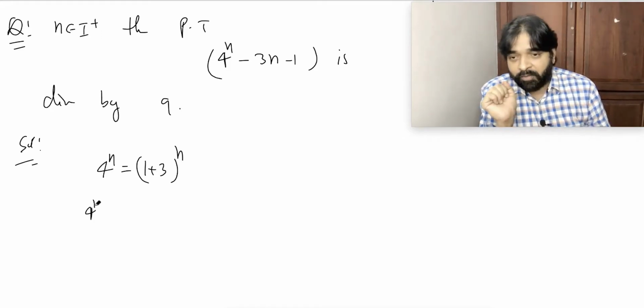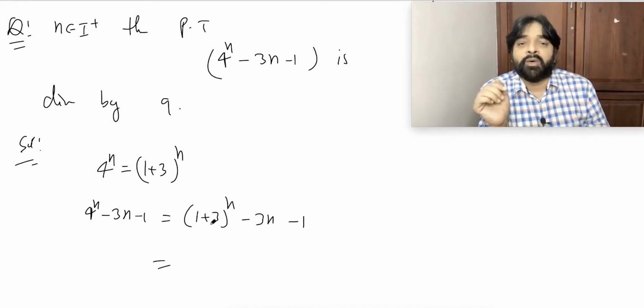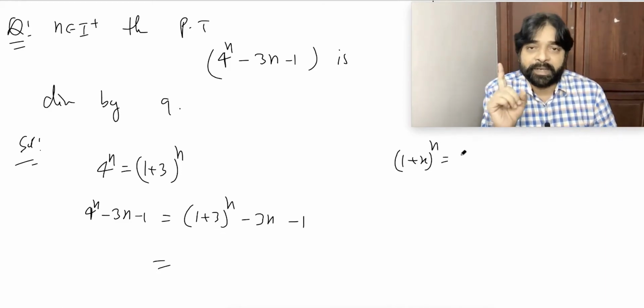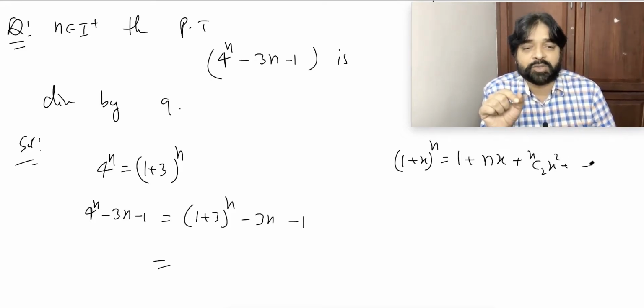That means 4 power n minus 3n minus 1 I can write as (1 plus 3) power n minus 3n minus 1. Expand it without any fear. 1 plus x power n series is what? Every time, nC0 plus nC1 x plus nC2 x square plus so on.